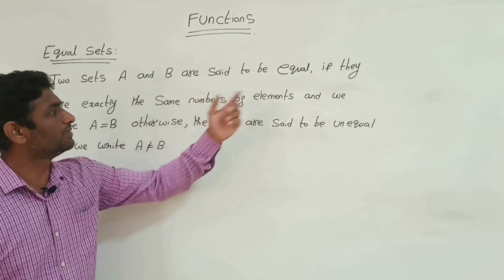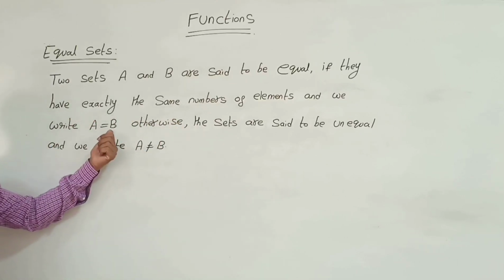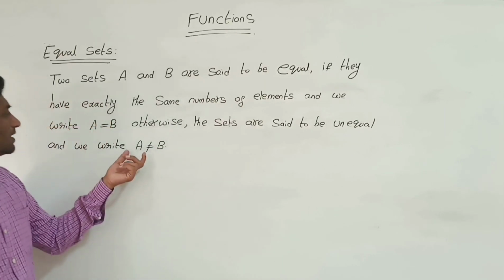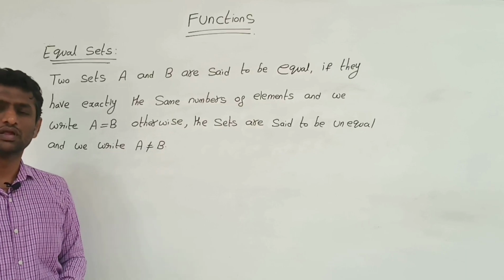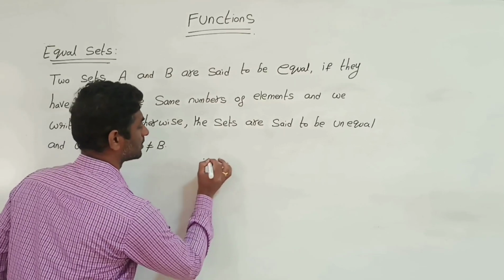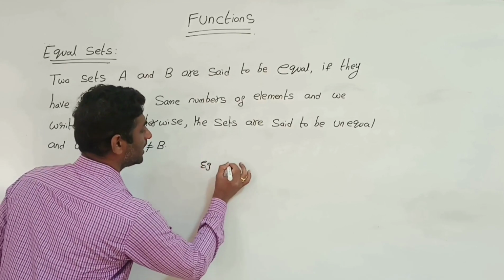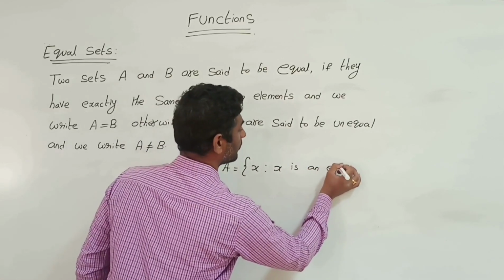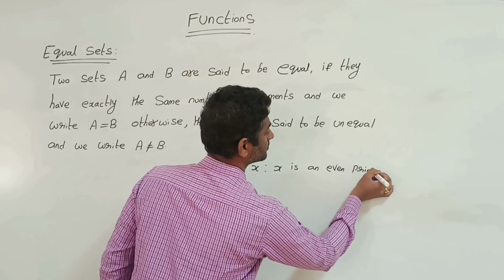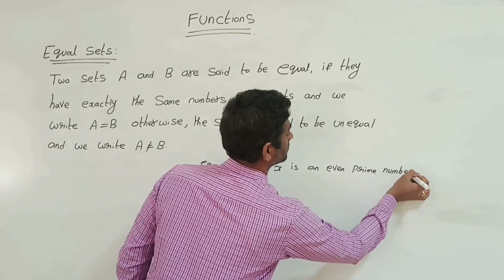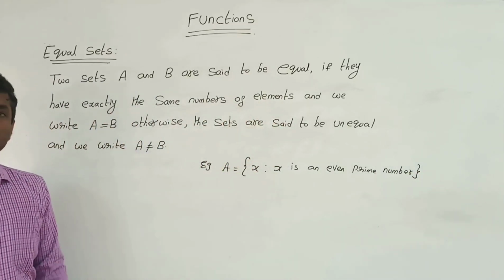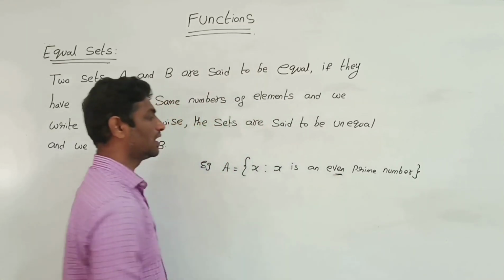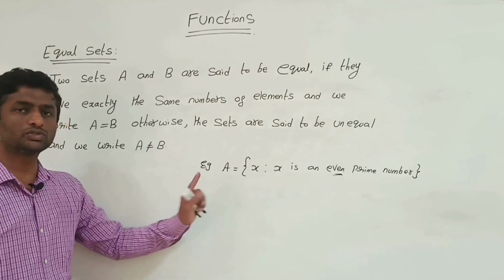Then same number of elements, and we write A is equal to B. If they are not the same, then we can say they are unequal, and we represent it as A is not equal to B. For example, if A is the set x such that x is an even prime number, you know the answer, that is only 2, because it should be a prime number along with even, so it is 2.